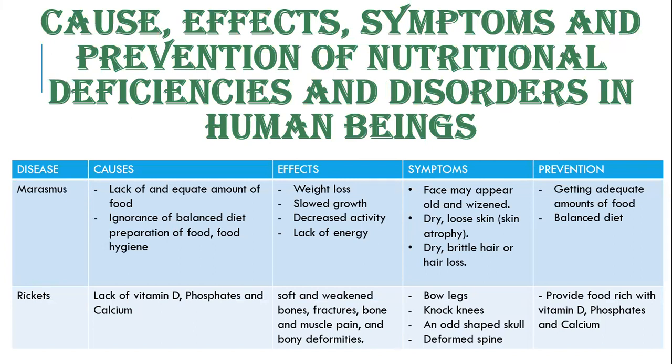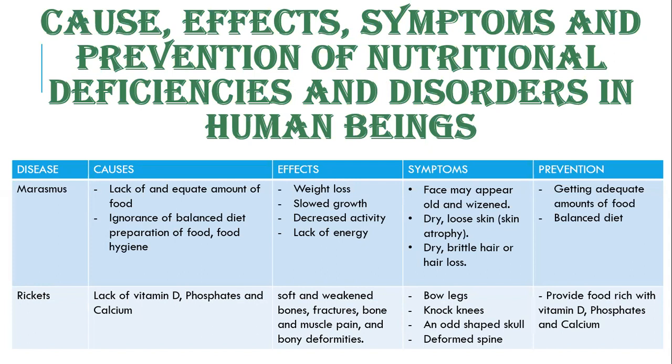Let's see, rickets. Rickets is just another kind of nutrition deficiency disease. It is caused by lack of vitamin D, phosphates, and calcium. But mainly you can say lack of vitamin D is the one that mainly results in rickets. Now, the various effects include soft and weakened bones.